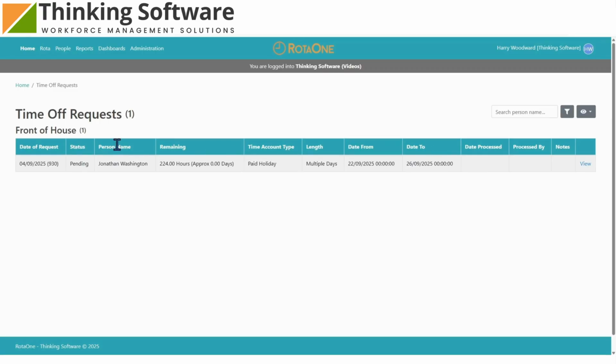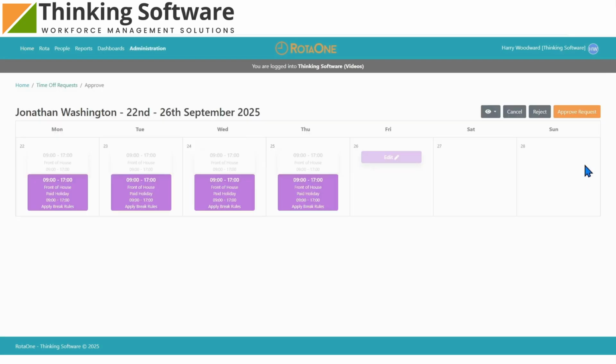Once you have loaded into the time off requests area, you'll be able to see the request they sent through. The request will give you all the relevant information regarding the time off. To approve or reject a time off request, all you'll need to do is click on the View button on the far right-hand side of the page.